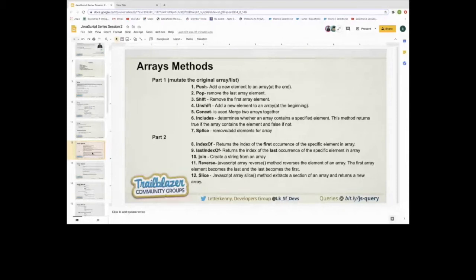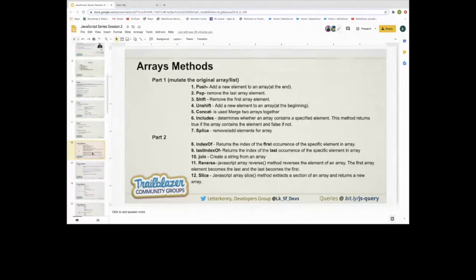Just a quick summary of each and every method. So if we are talking about push, what push is doing is it will add a new element at the end of the array. And pop basically removes the last element from the array. And if we are talking about shift, it will remove the first element from the array.